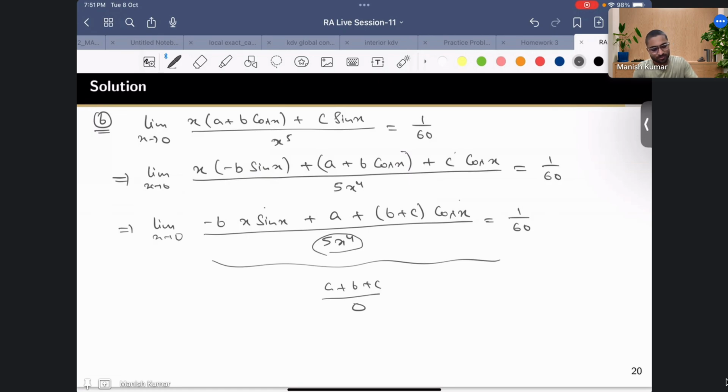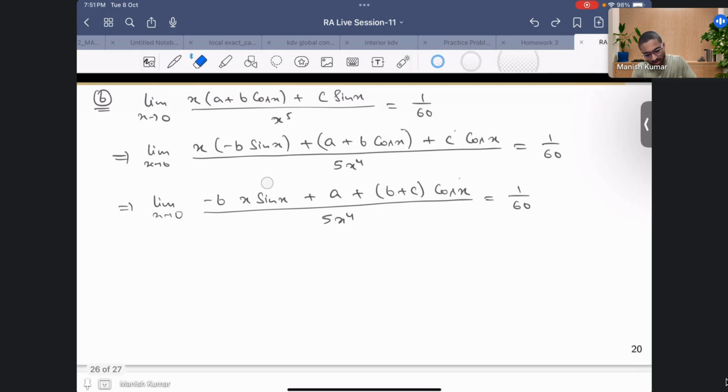Okay, so that means that to make sense of this limit, this a plus b plus c has to be 0, so that this becomes 0 by 0 form, and again we can use L'Hopital to proceed further. Correct? So here, from here I'll get